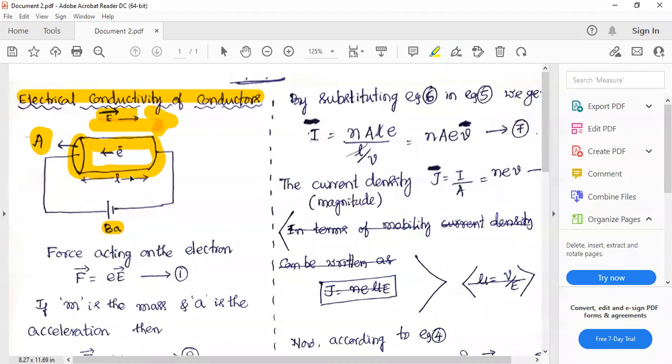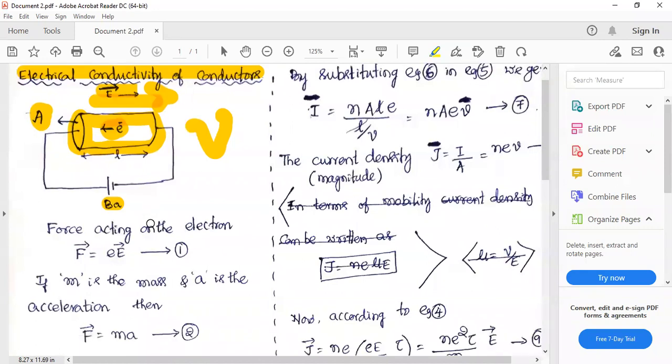Now, what is the direction of electron? Electron will move towards positive terminal. This is the direction of electron. Okay. I think these are all very familiar things for you guys right now, right? I have connected a battery to a conducting material of length L and area of cross section A, and electrons are moving towards left. Okay, they are moving towards positive terminal of the battery, and the velocity of the electron is v. It is the drift velocity, right? v is the drift velocity of electron. Again, a trivial thing for you guys.